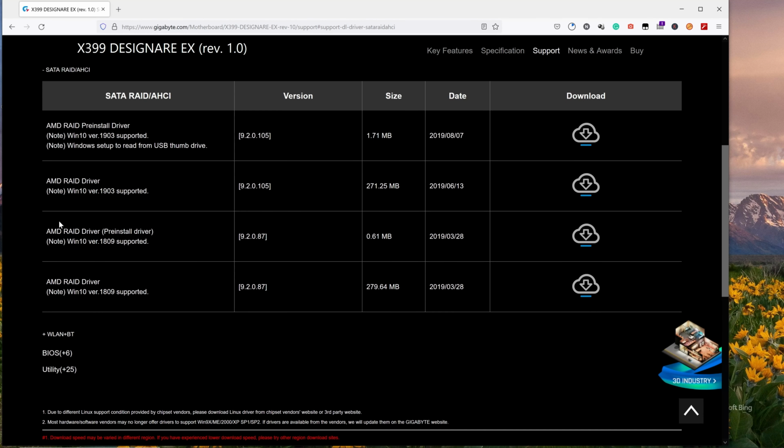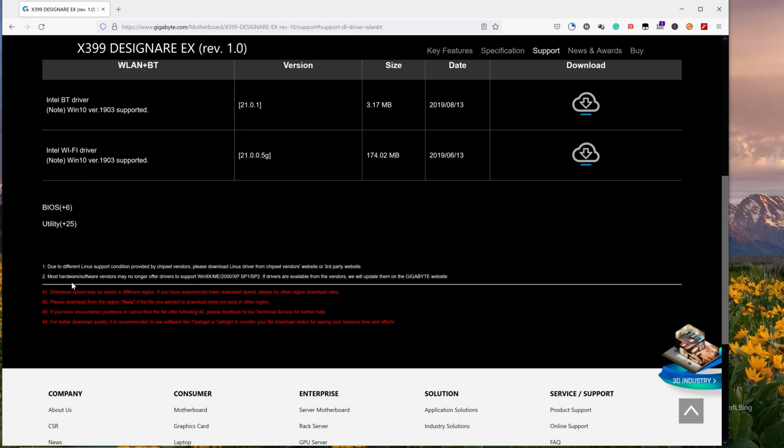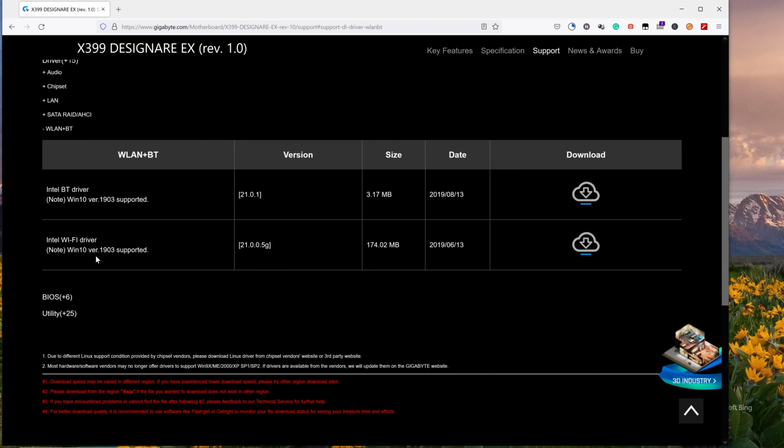Onward there is the RAID driver, which we are not using for this demo, so no need. Next is maybe another wireless LAN driver we can download also.